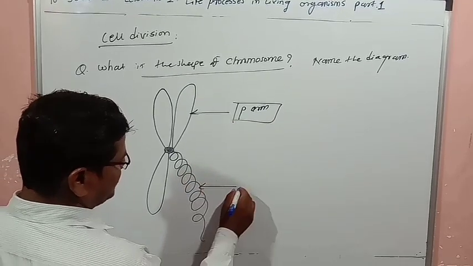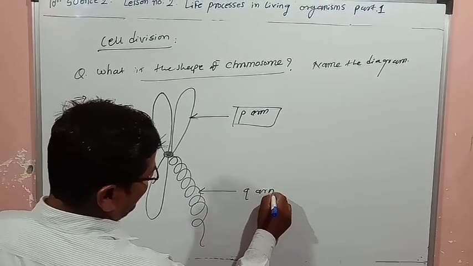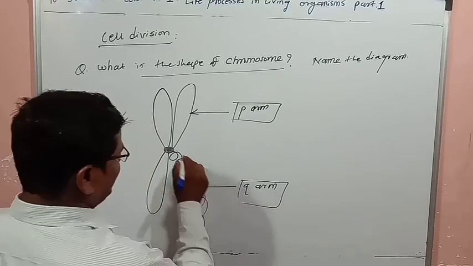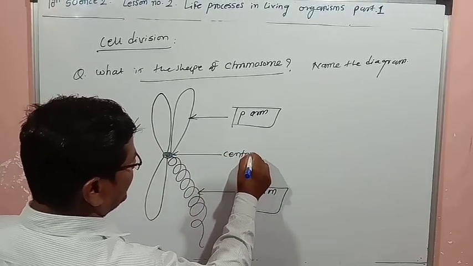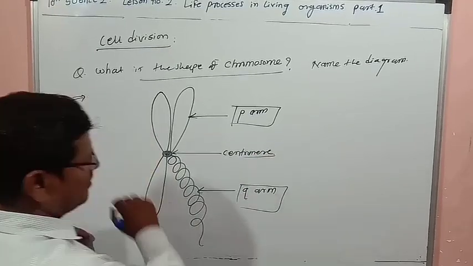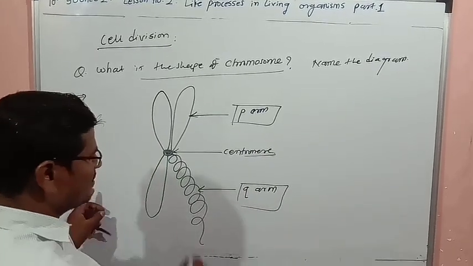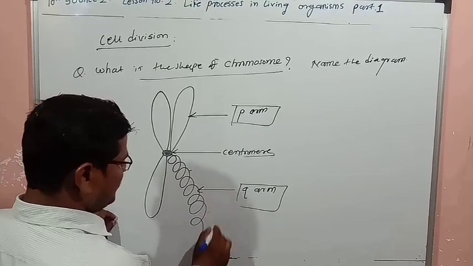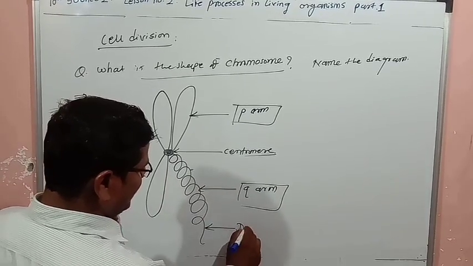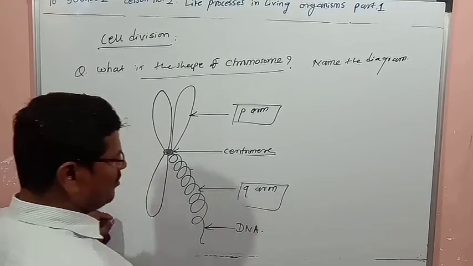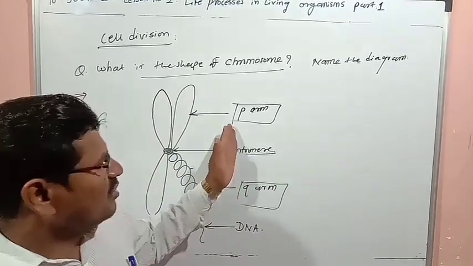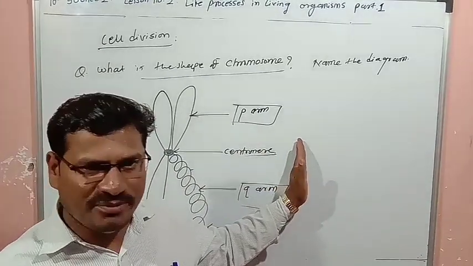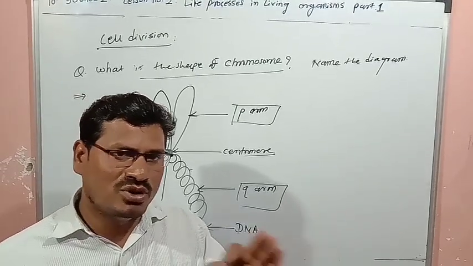This arm is called the Q arm. And this is called the centromere. And this is the DNA molecule.